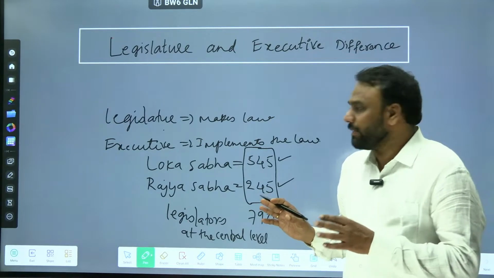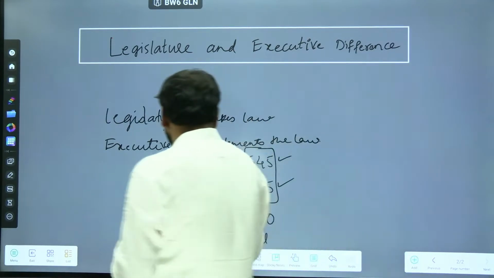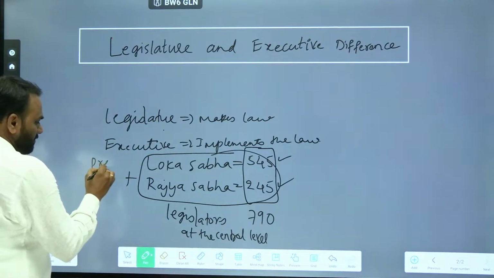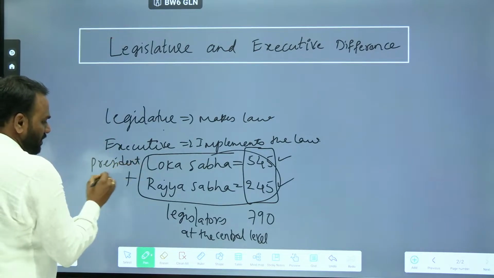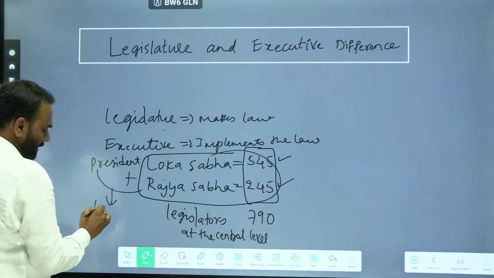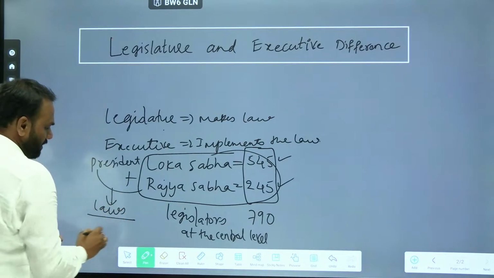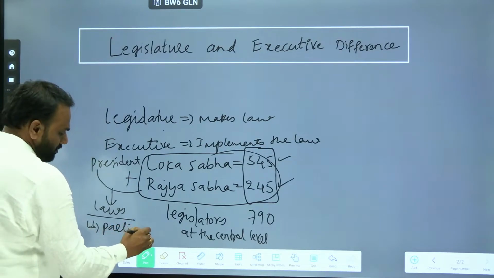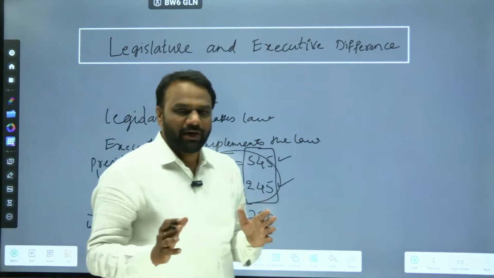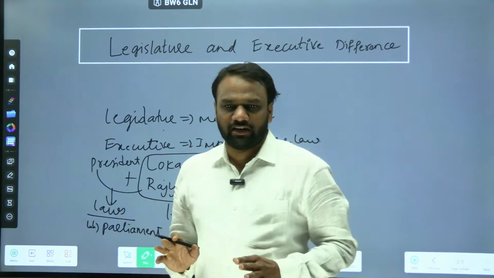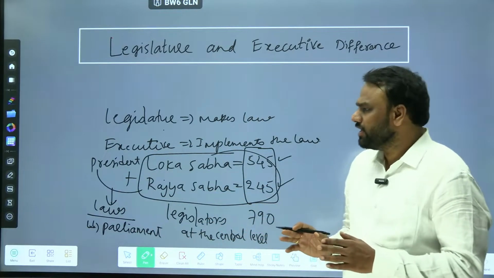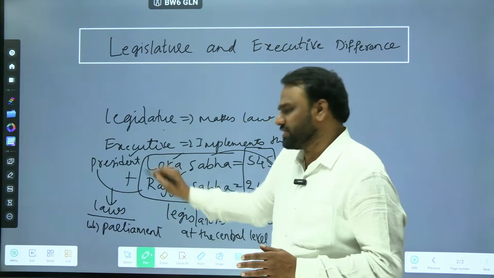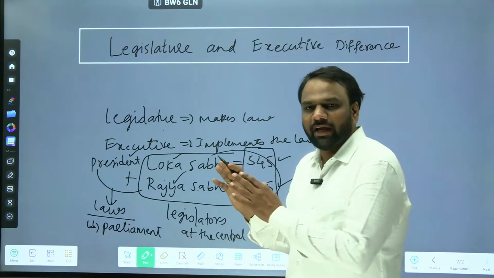Generally at the central level, we won't call them legislators or legislation. What will we call them? We call them Parliament. Lok Sabha, Rajya Sabha plus president. These three entities together make laws, so we call them Parliament. So what is Parliament? Parliament is a law-making body at the center. Parliament consists of Lok Sabha, Rajya Sabha and the president. So they are involved in making laws.